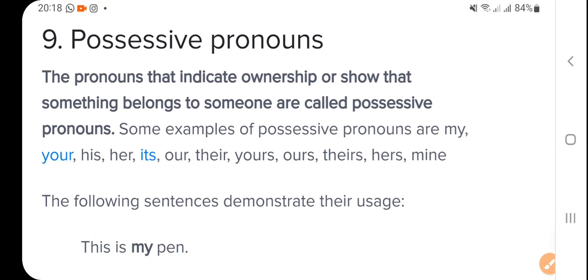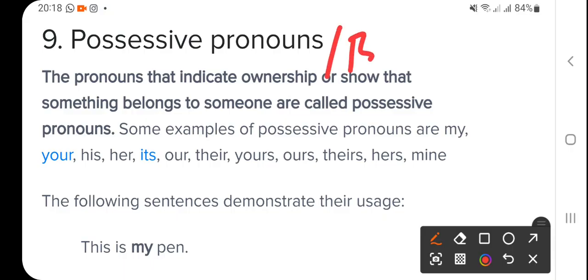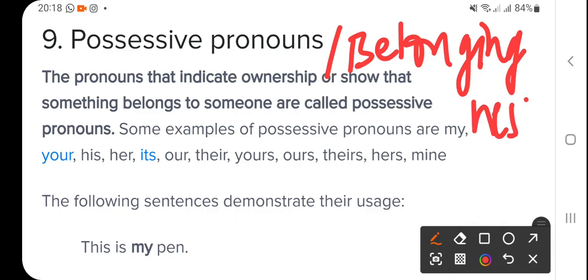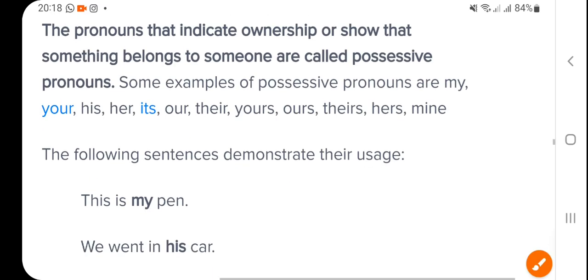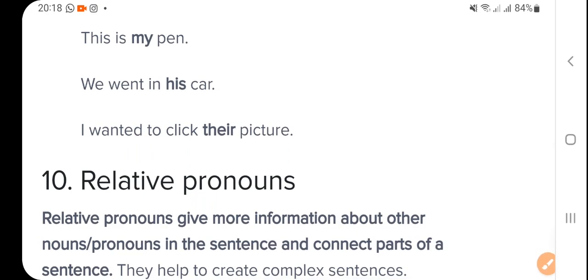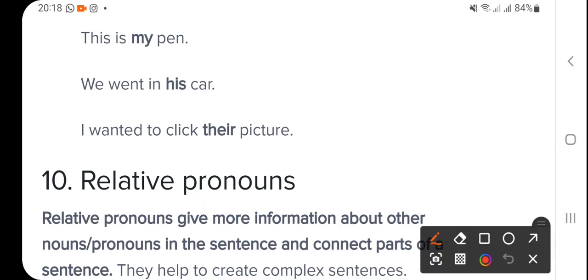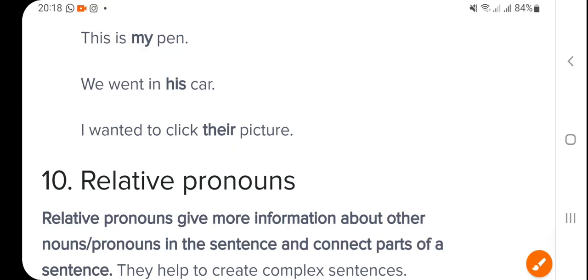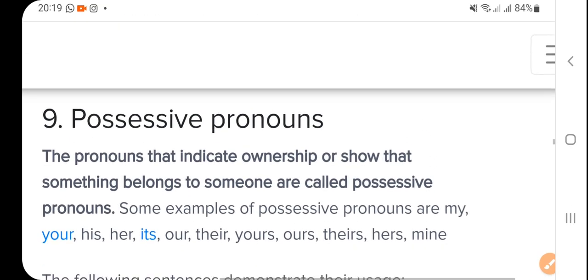Now last one is possessive. Possessive is belongingness, right? So that's a pronoun that indicates ownership or shows that something belongs to someone. That is belongingness. Example is that is my pen, right? His car, their picture, something like that. Okay, so these are called possessive pronouns.